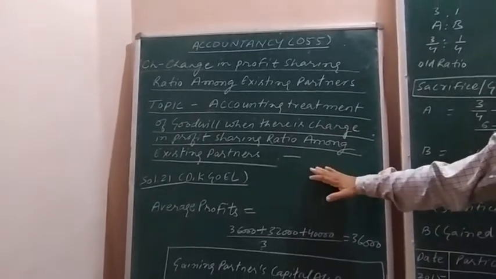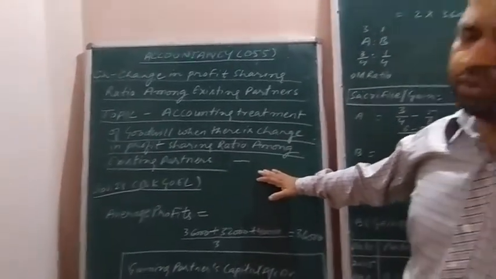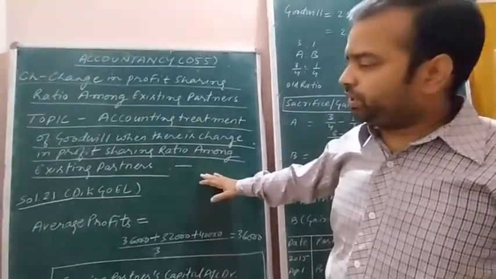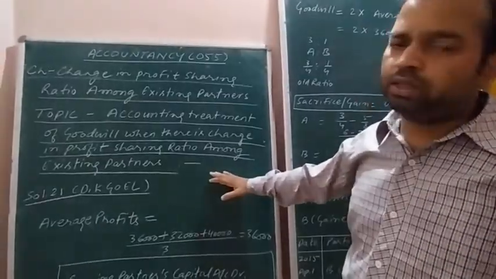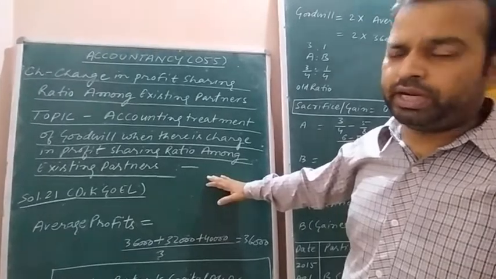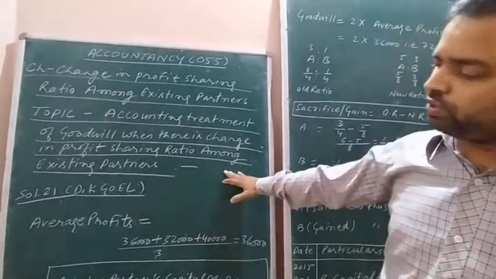So due to sacrifice and gain of the partners, what will be the goodwill treatment will be explained here in this online class session of accountancy.